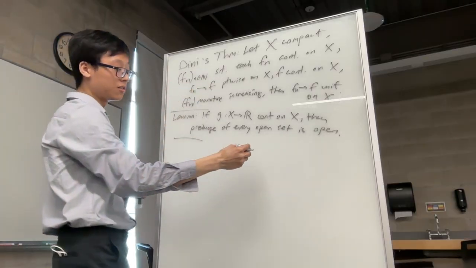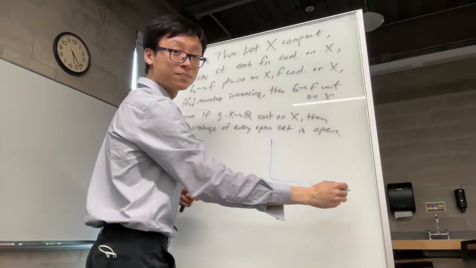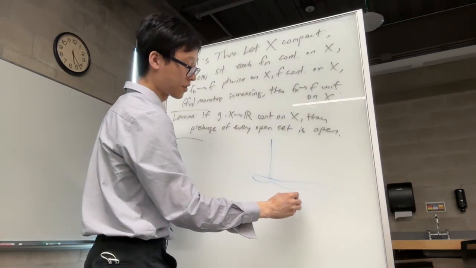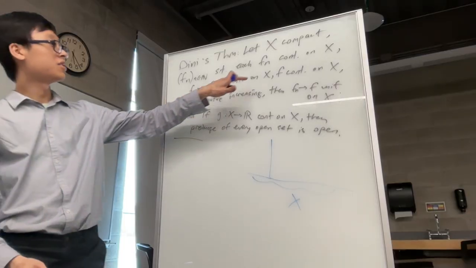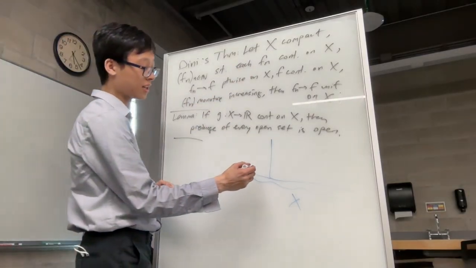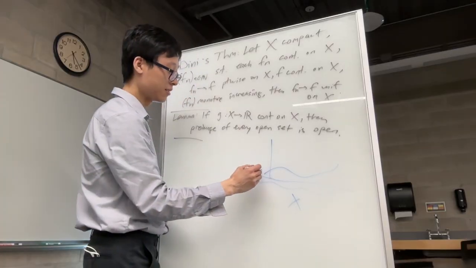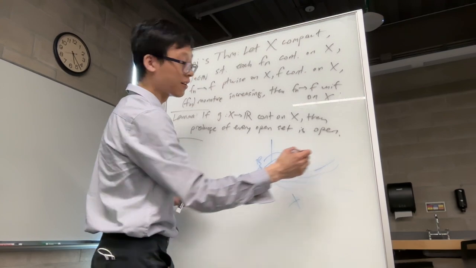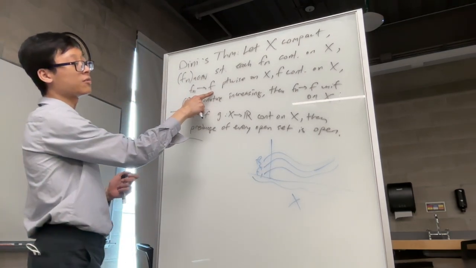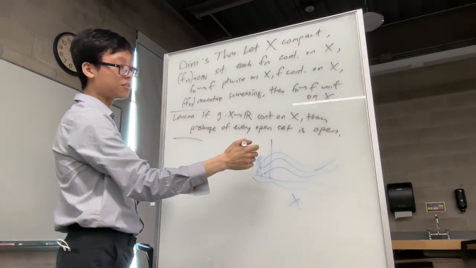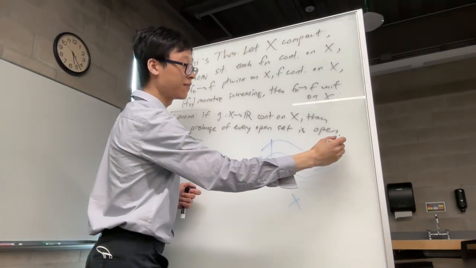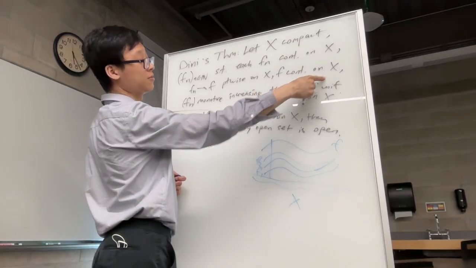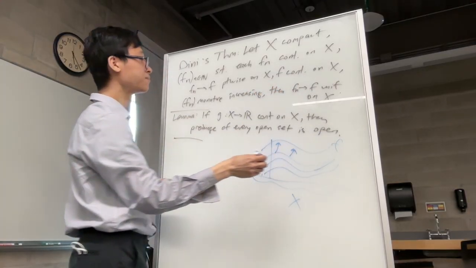So let's just try to draw a little bit of what that all means, since that will be useful. Let's say I have my domain big X. The fn's are continuous and monotone increasing, so they keep getting higher. Maybe this is f1, f2 must be bigger, it never dips below f1. f3, f4, it keeps going up, but it will converge pointwise to f. That means there is some ceiling, some limit function f, which is the biggest, and they're all going to get closer and closer to f. And we know f is continuous on X itself.